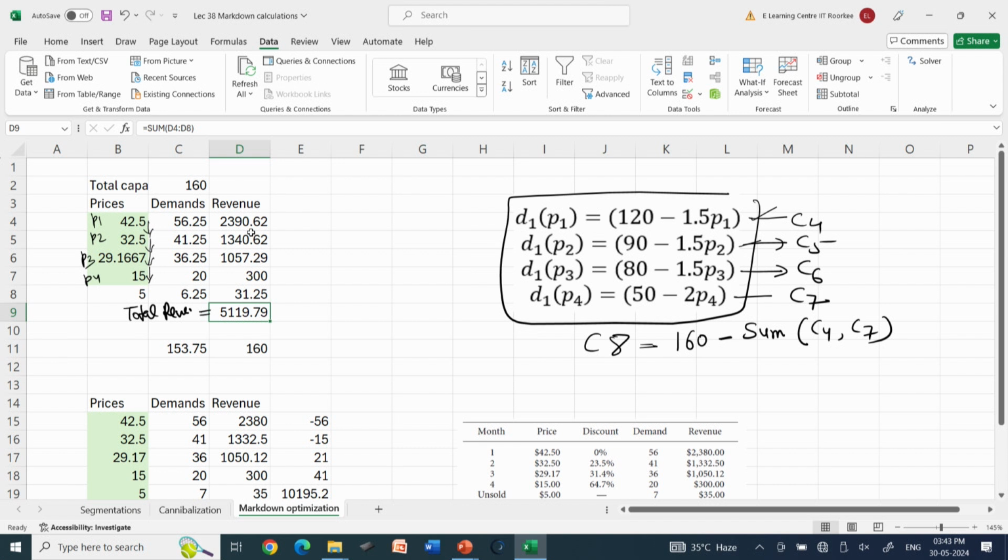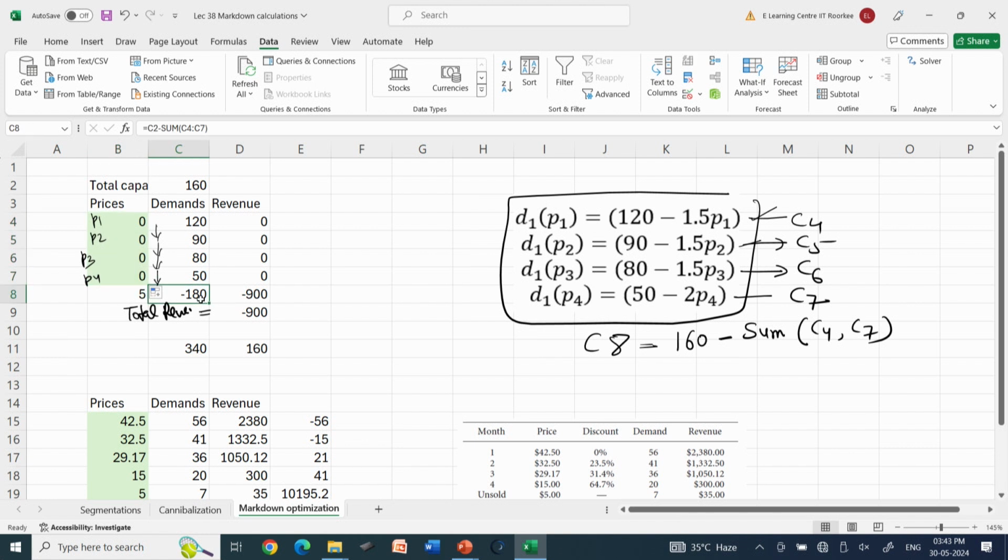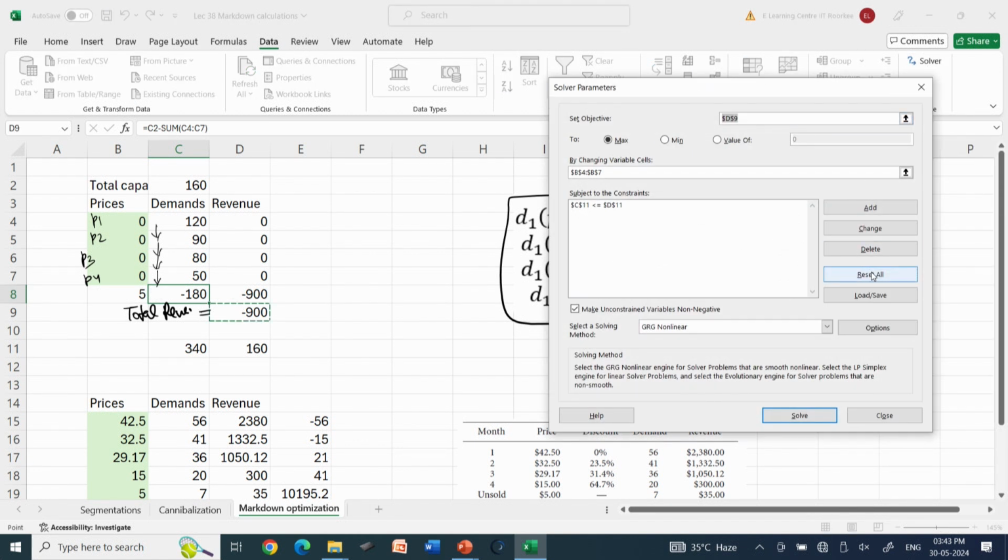that we want to maximize. Now, after putting in these formulas and the initial values of prices, we will put them equal to 0 to start our solution process. So, all these prices are 0 in the beginning. So, that is our initial revenue, that is minus 900, which is not practically possible.